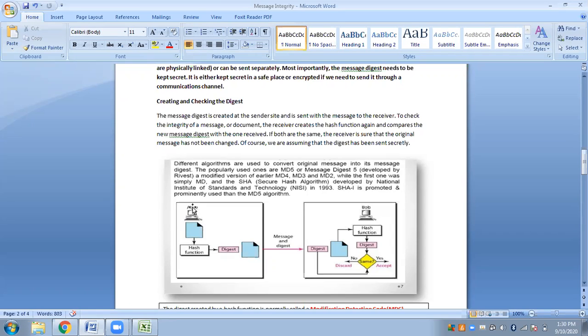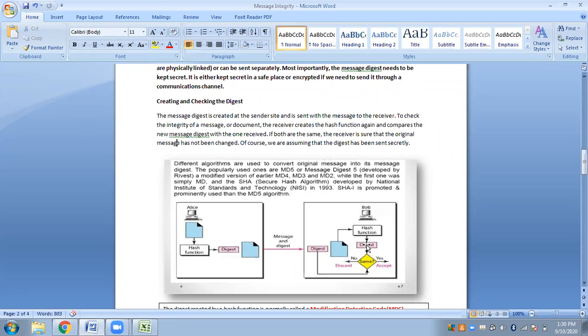Just as Alice created a digest out of the message, similarly on receiving the message, Bob will also create a digest from the message he has received. He will feed it into a hash function. Usually the same algorithms are used, so the same hash algorithm will be used to compute the digest.